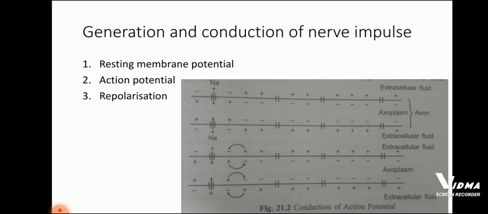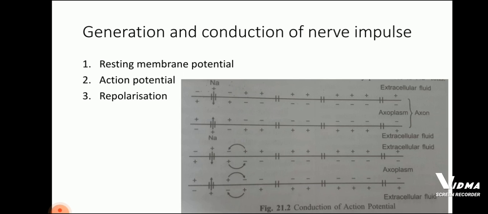Neurons are excitable because their membranes are in a polarized state. That is, there exists a potential difference across the membrane. A neural membrane has different types of ion channels, and these ion channels are selectively permeable to different ions. This creates potential differences and is responsible for the generation and conduction of the impulse.